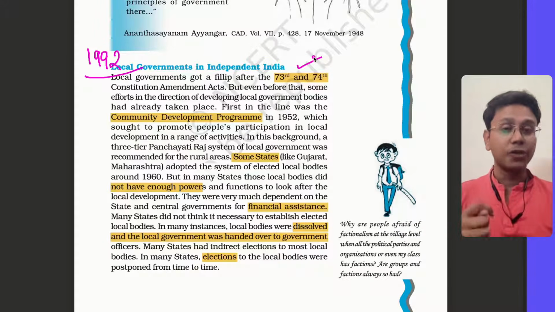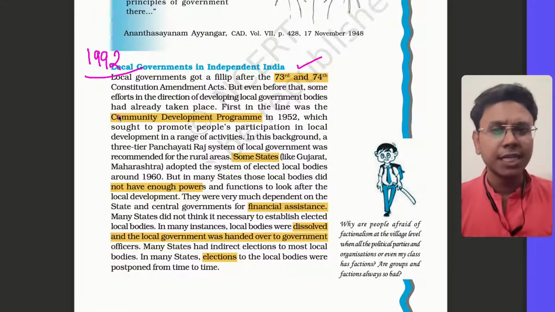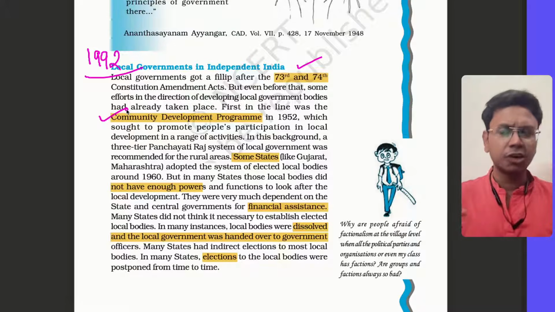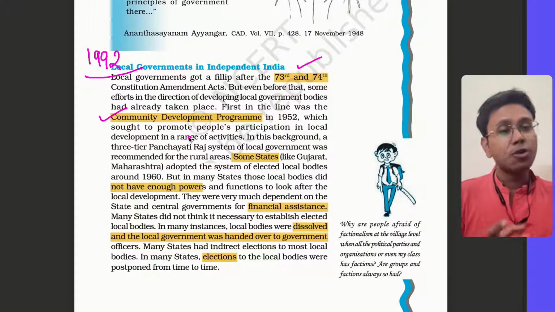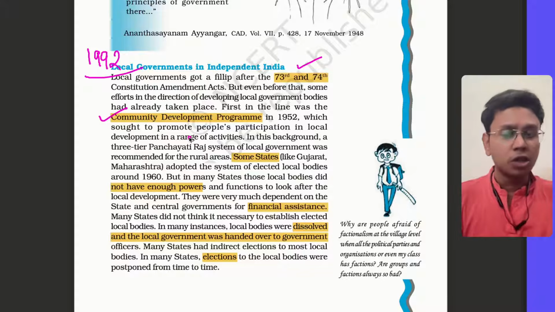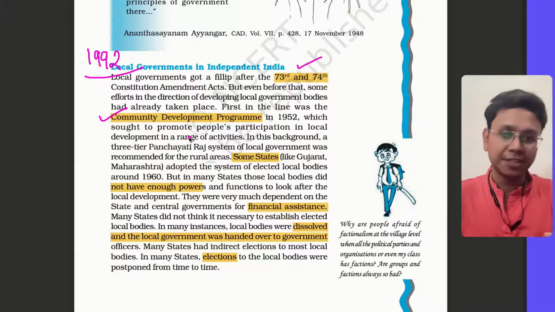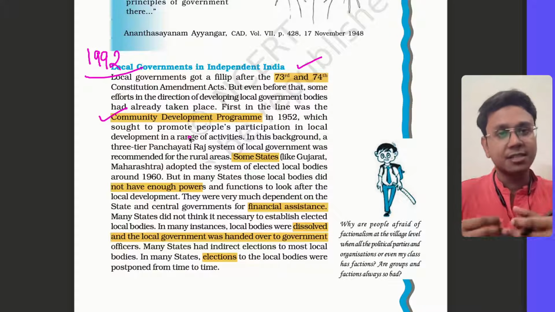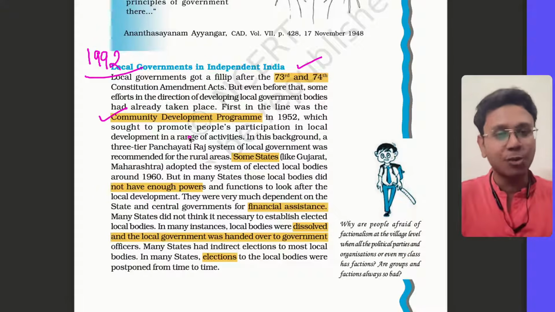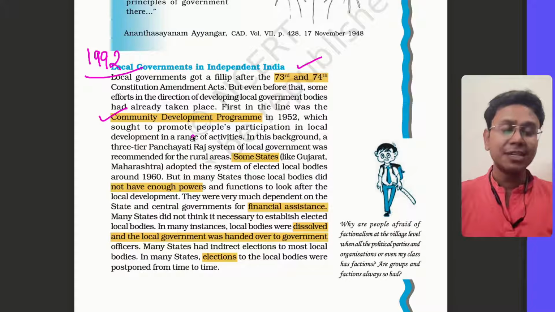Before that, as I already told you, there were some community development programs. The central government was basically focusing on local development through this program. Some states like Gujarat and Maharashtra also had their local bodies, although the powers of local bodies differed from state to state. The financial assistance which the states gave to these local bodies was different. Many states were even dissolving them.